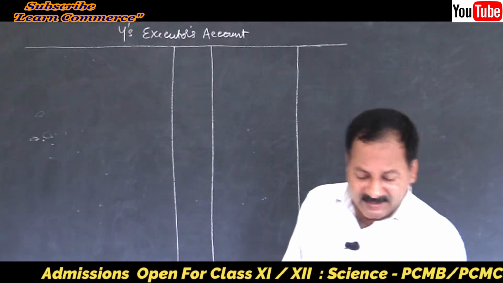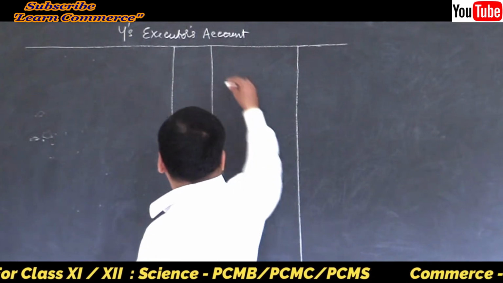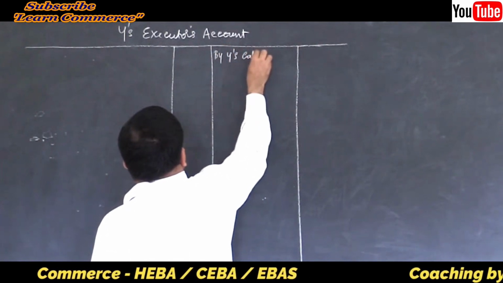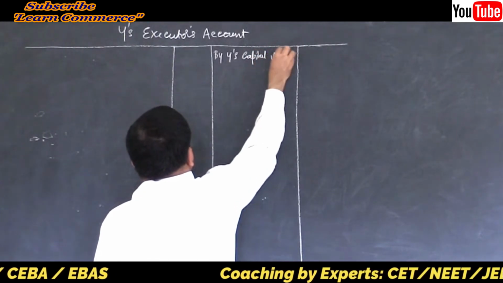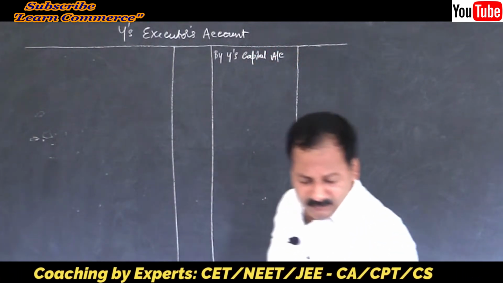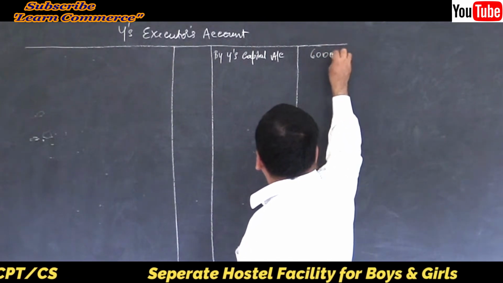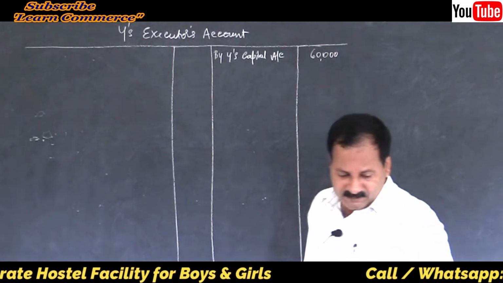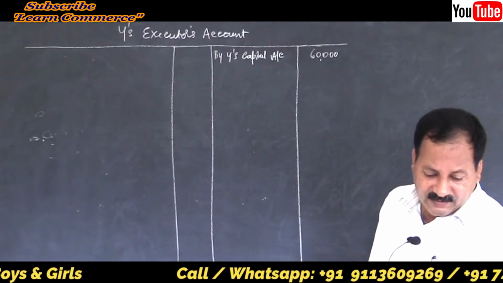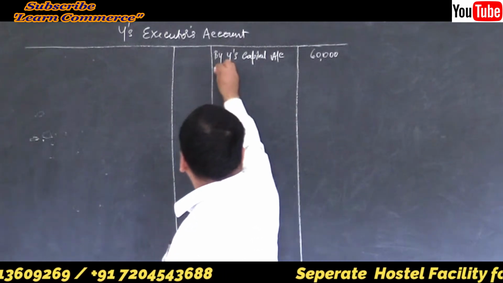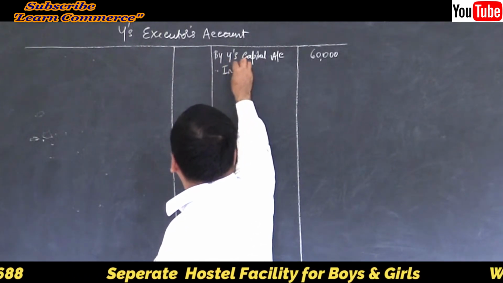By Y's capital account. Starting point, by Y's capital account. Write the amount of capital. How much? 60,000, right? 60,000. Then by interest on capital account.